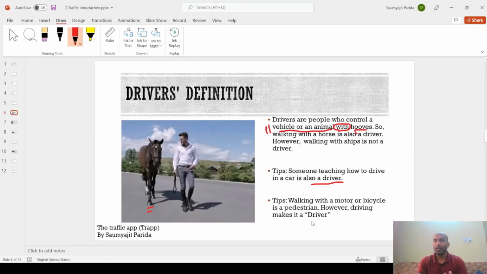And if it is riding on the carriageway, then it has to follow the rules of the drivers. We'll be coming into that, but this is just a small note for the future. When I discuss it again, you will remember it.